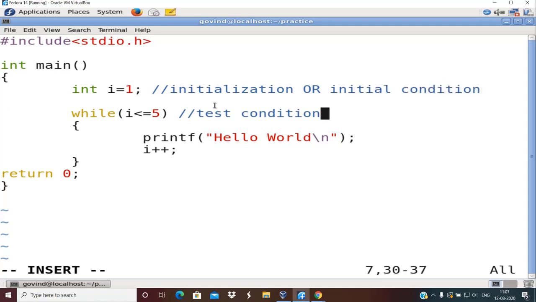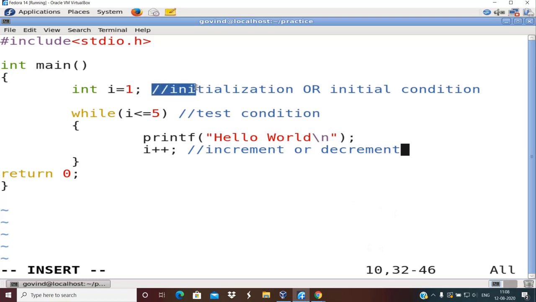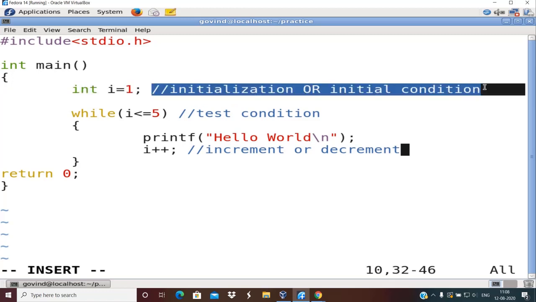We need to also worry about the test condition, and we need to also worry about increment or decrement. I will just show you what happens if you miss any of this. For a program which involves loops, these three are very much essential.